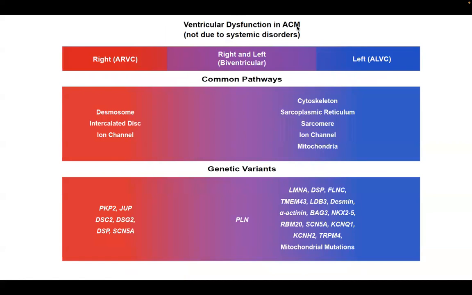So this is ventricular dysfunction in arrhythmogenic cardiomyopathies. This has overlap with DCM. As we can see, this is ARVC, this is biventricular, and this is ALVC. Usually in ARVC, the desmosome, intercalated disc, and ion channels are involved. Whereas in the DCM kind of ARVC, the cytoskeleton, structural proteins, sarcoplasmic reticulum, sarcomere, and mitochondrial genes are involved.